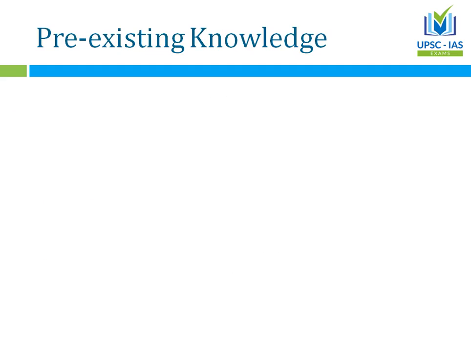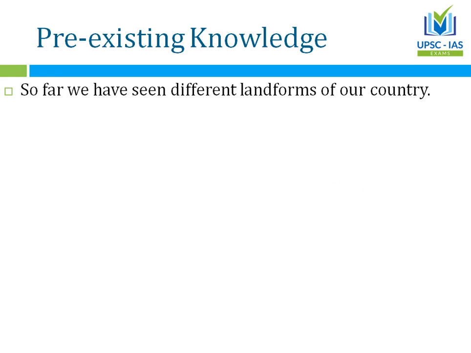So now let's start with pre-existing knowledge. What do we mean by pre-existing knowledge? Basically, so far, as I told you, this is the 21st lecture. That means we have discussed geography in the previous 20 lectures. So what is the most basic thing, right? There are many things. We are talking about basic things, but one of the most basic things I would say is that